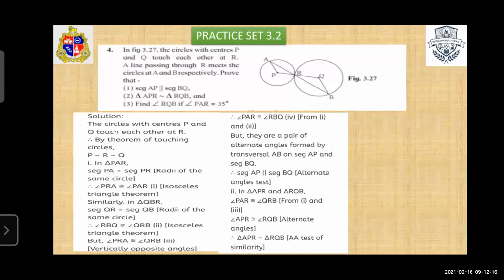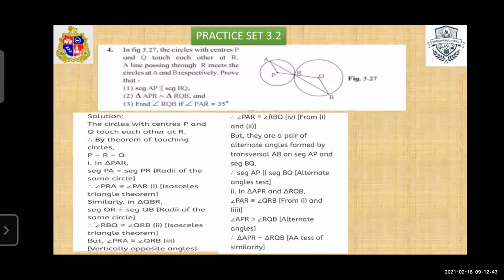And for the second question, we have to show that triangle APR is similar to triangle RQB. So consider again APR and RQB. We know that angle PAR is congruent to angle QBR, alternate angles, and angle PRA is equal to angle QRB, vertically opposite angles.